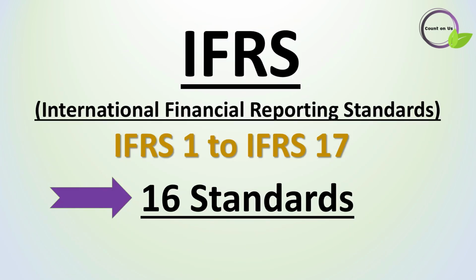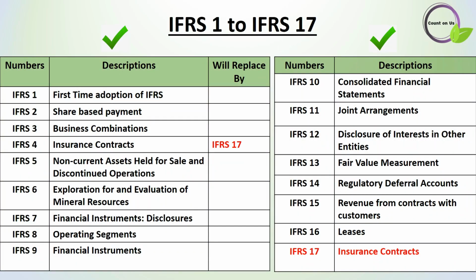Moving to the next level, how many IFRS are applicable in the accounting field? From IFRS 1 to 17, we have a total of 16 standards instead of 17. When we look at the whole IFRS, you can see that all are in the applicable area. But IFRS 4 is shown as being replaced with IFRS 17. Do you know why I have marked IFRS 17 in red color?